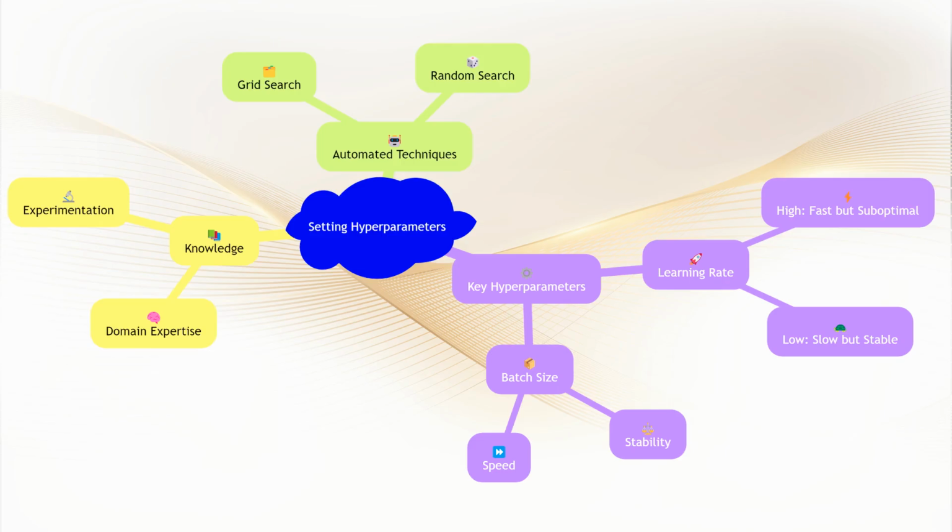Setting hyperparameters involves a combination of domain knowledge, experimentation, and sometimes automated techniques like grid search or random search. For instance, the learning rate controls how quickly a model updates its parameters. A too high learning rate might cause the model to converge too quickly to a suboptimal solution, while a too low rate might make the training process excessively slow. Similarly, batch size affects the stability and speed of the training process.